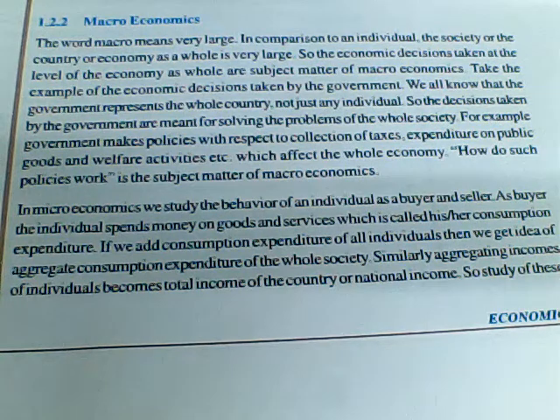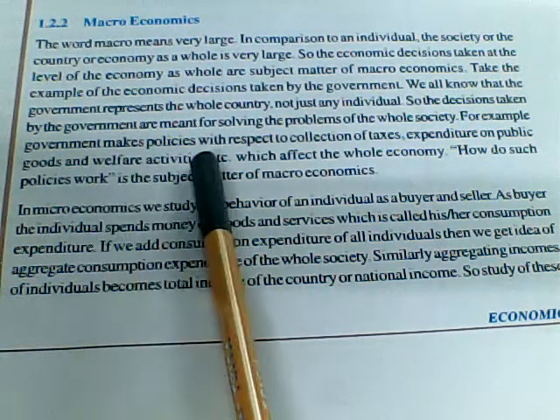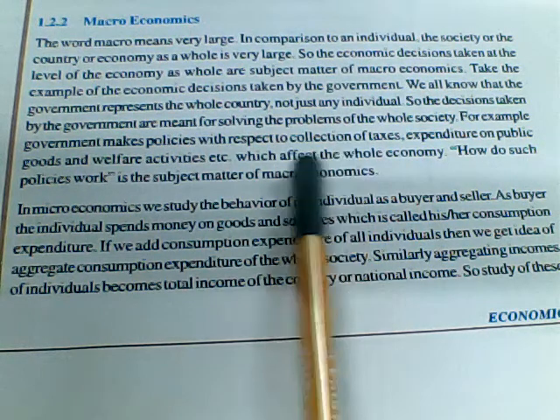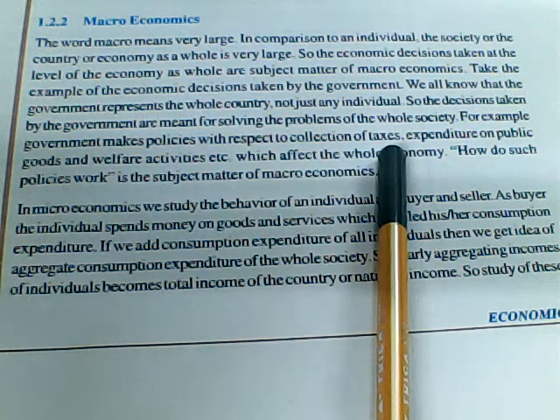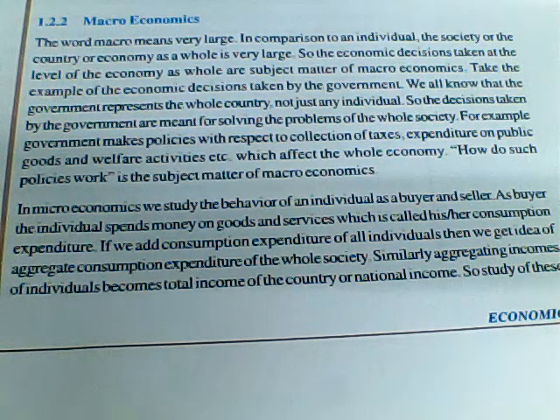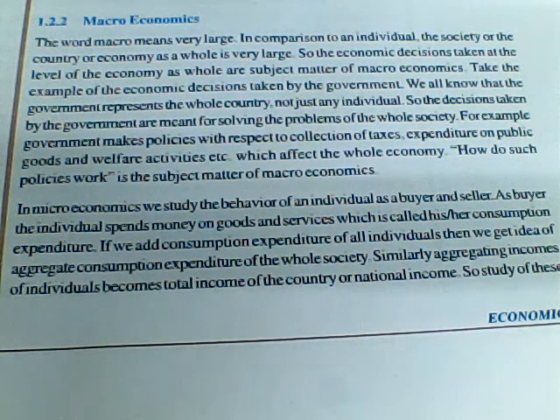When the government gets involved, they make a lot of policies. For example, they also involve themselves in the collection of taxes. Here the person has to buy a huge farm or a huge land. For that land he has to pay tax, and if his production is high, then he has to distribute it to different states, different cities, for which transportation is required.